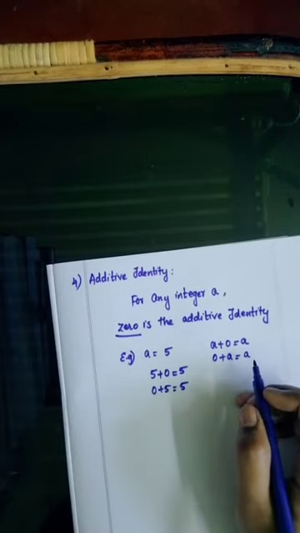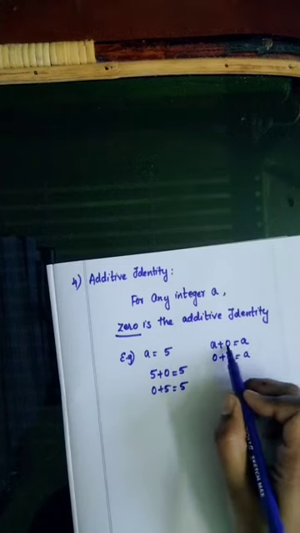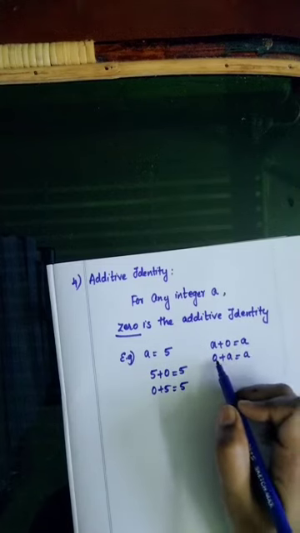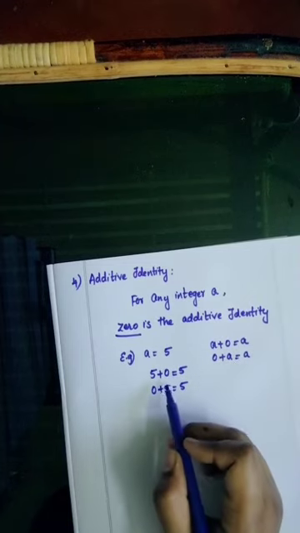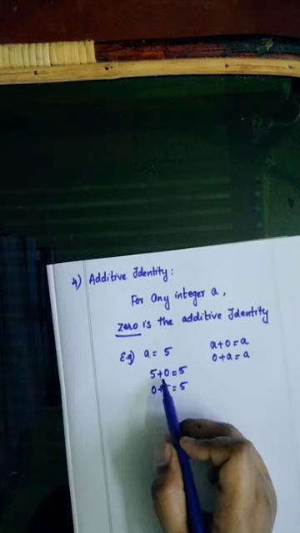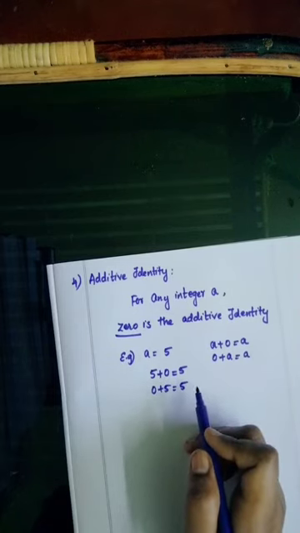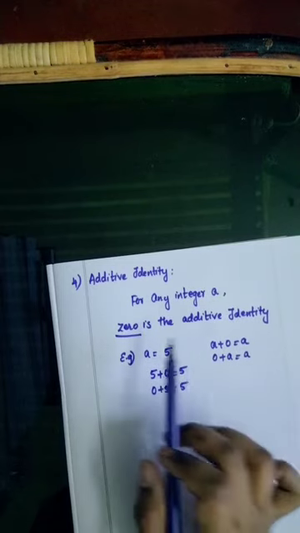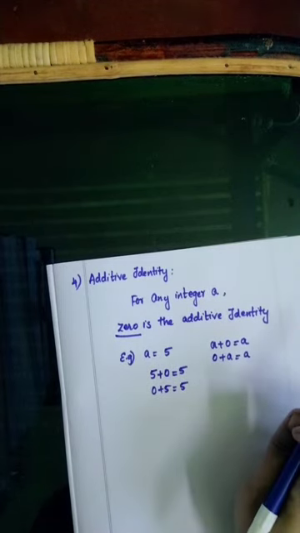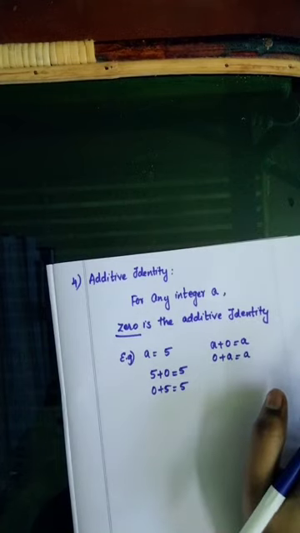If you are adding 0 in any place, you will be getting the same integer, right? A plus 0 is equal to A, and 0 plus A is also A. Take the integer A is equal to 5. So 5 plus 0 is equal to 5, or 0 plus 5 is also 5. So for any integer A, 0 is the additive identity. Understand?